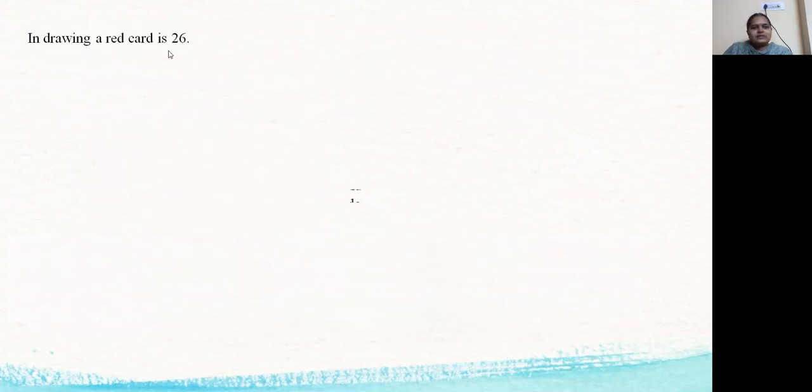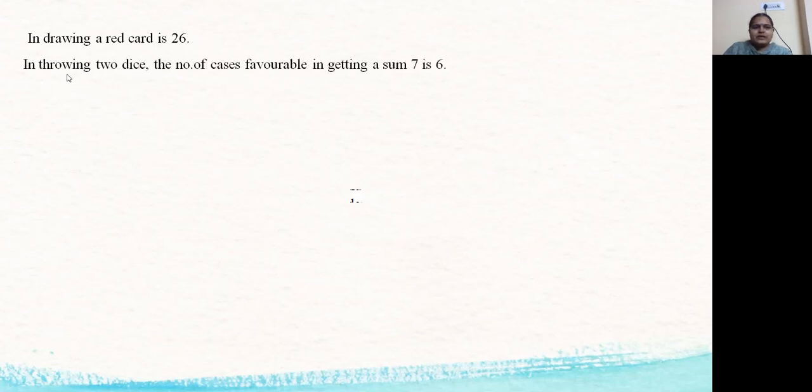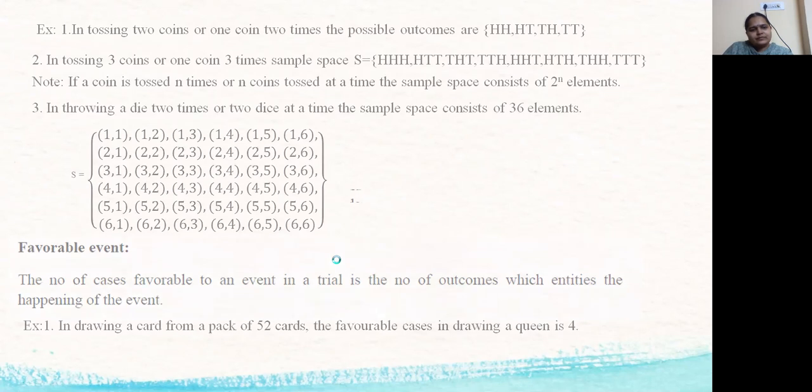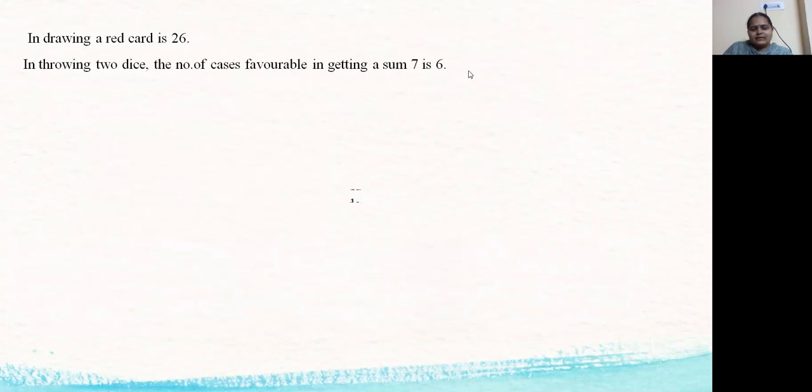In drawing a red card, it is 26. See, there are 26 red cards and 26 black cards in a pack of 52 cards. So in drawing a red card, the favorable cases are 26. In throwing two dice, the number of cases favorable in getting a sum 7 is 6. If we go back to the previous example, getting a sum 7 means this is the case: 1,6 and 6,1. Next 3,4, 4,3. Again 5,2, 2,5. Like that the favorable cases are 6.